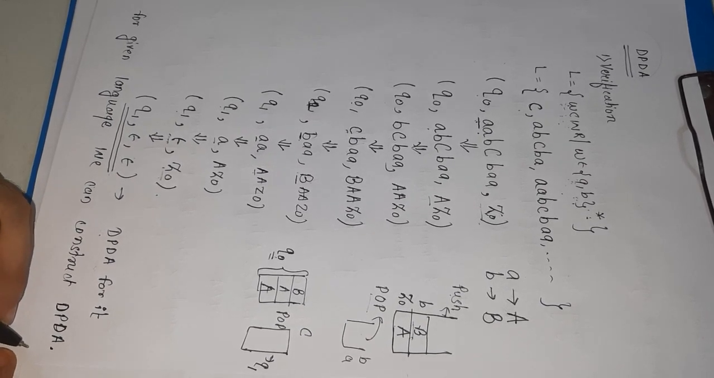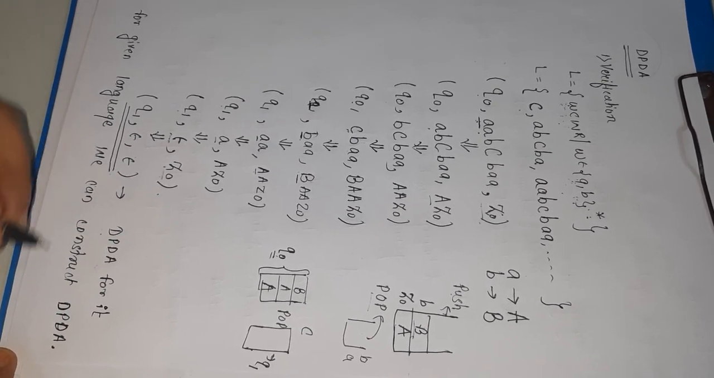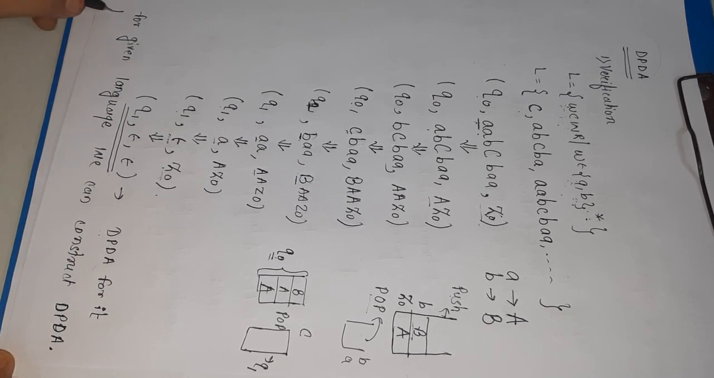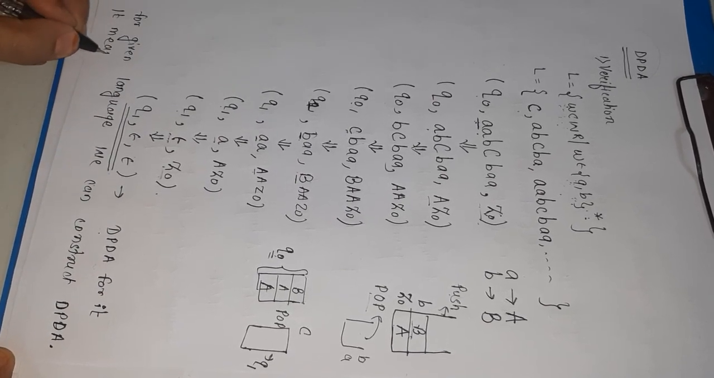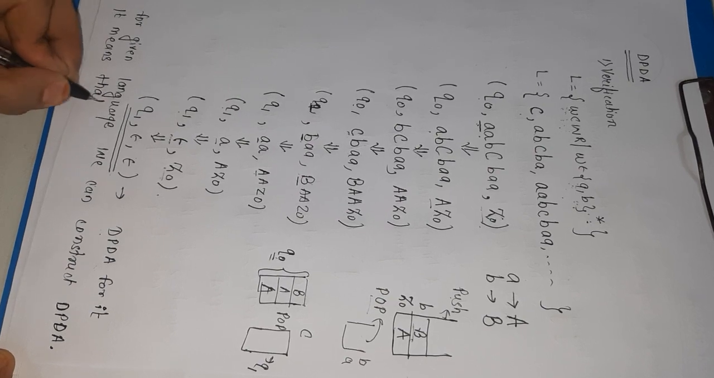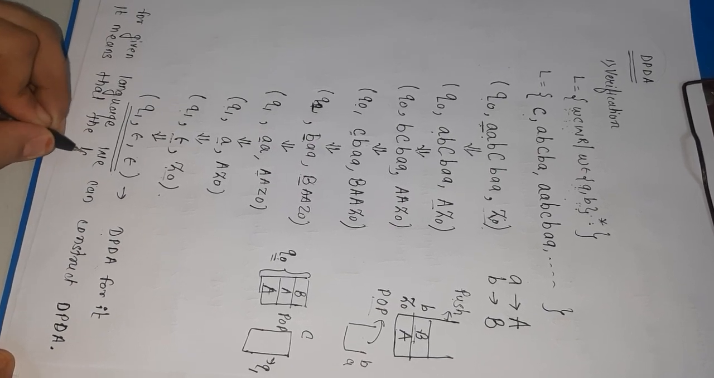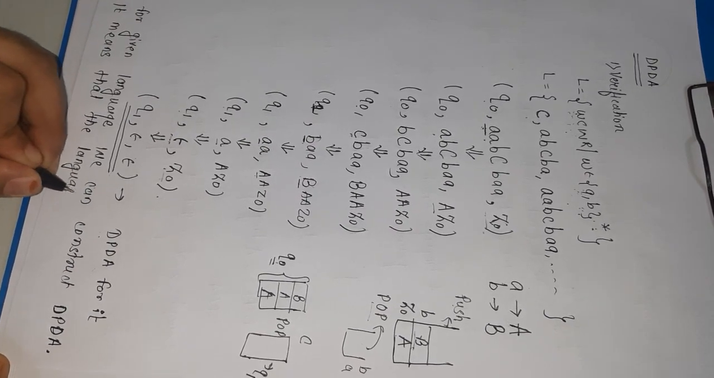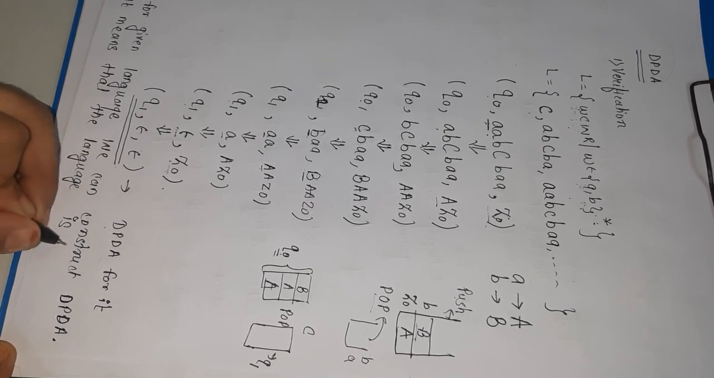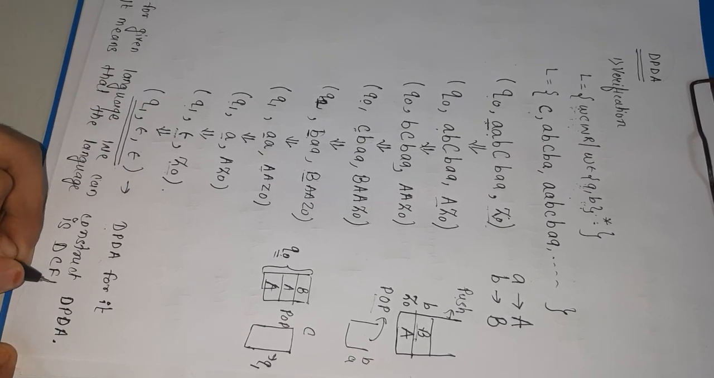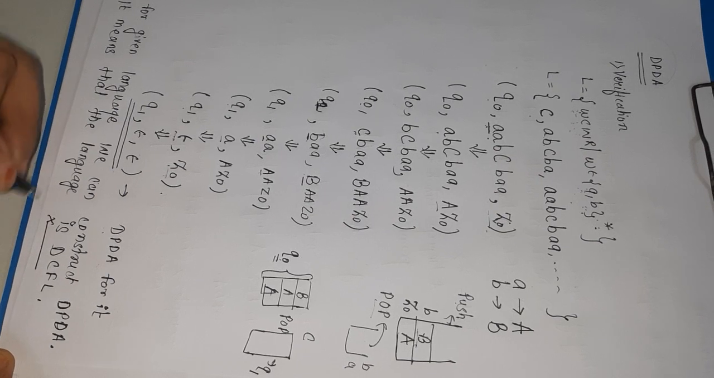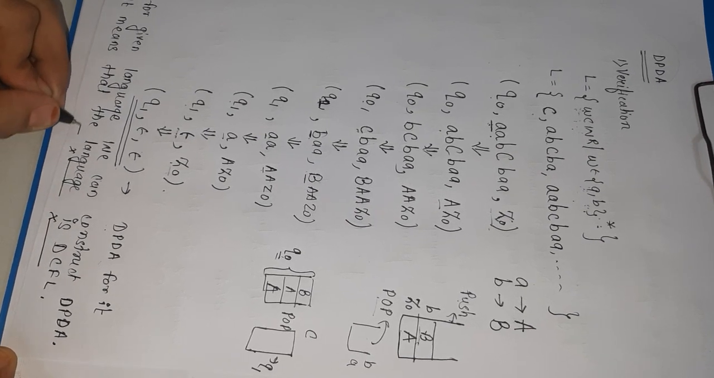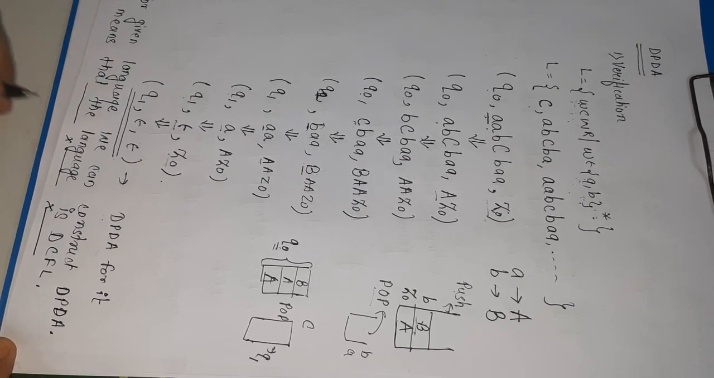So what will you write here? For the given language we can construct DPDA, it means that the language is deterministic context free language. Here the problem comes, and you can easily get 7 to 8 marks if you write this kind of problem.